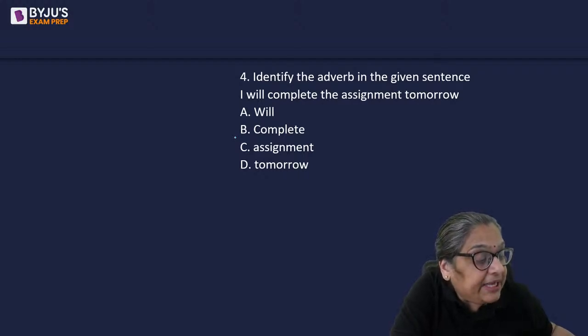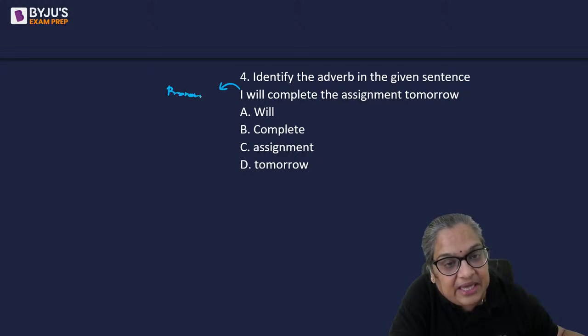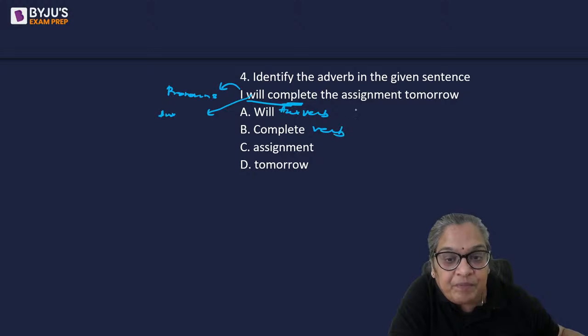Okay. Some people think it's B. Most people think it's D. What do you think it is? A, some people, B, some. I is the subject. What is it? It's a pronoun. Let's do the parts of speech. Will is an auxiliary verb which helps you form the tense for the main verb, that is complete. So this is an auxiliary verb and this is the main verb. What will you complete? The assignment.